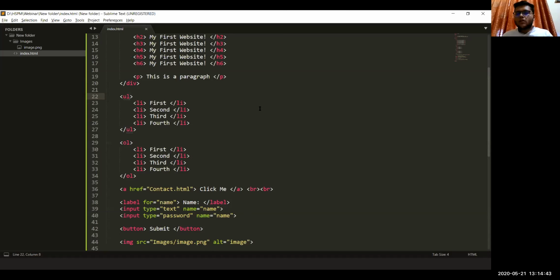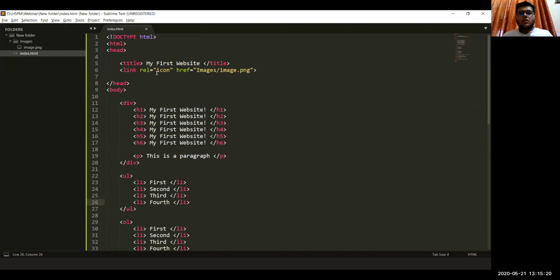Why not cover other tags like table? Actually, it was because of the constraint of time that I couldn't cover table, because when you enter into tables and stuff like that, it takes some time. Maybe I'll try to introduce it later on, but I don't think I have the time right now. And moreover, tables are not very frequently used in modern day websites, so I don't think they are that useful right now.